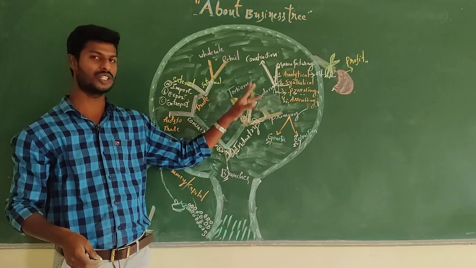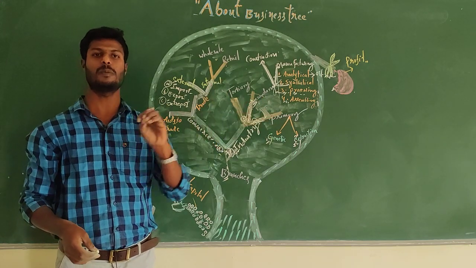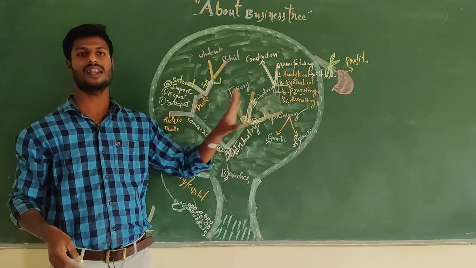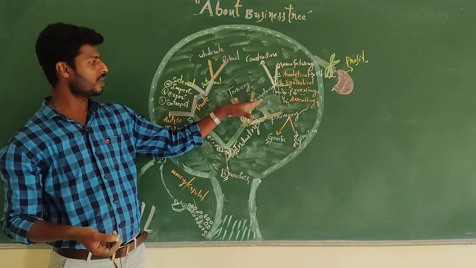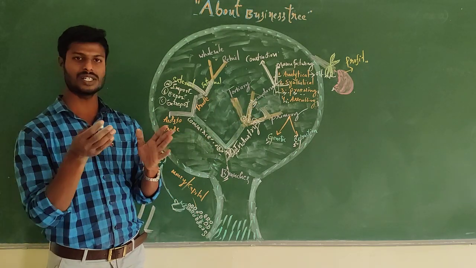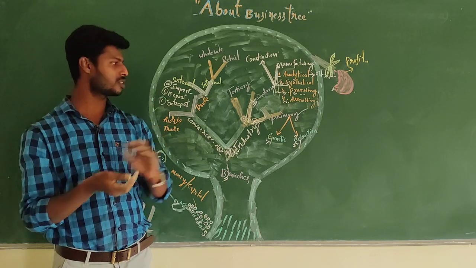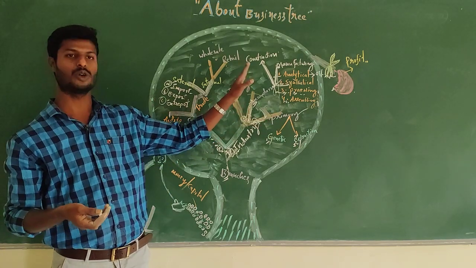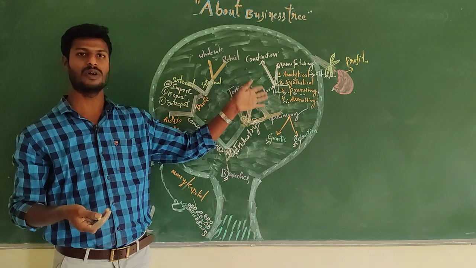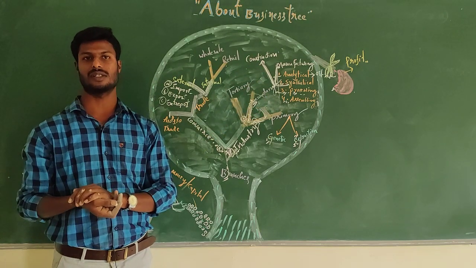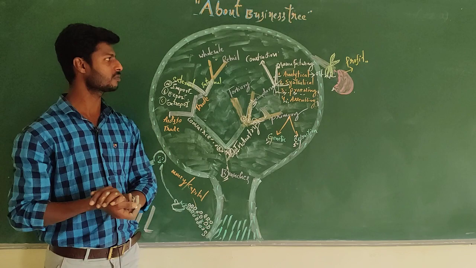Primary industries supply raw materials and secondary industries convert raw material into finished product, only tangible goods.